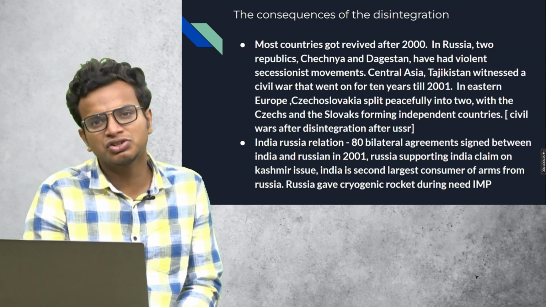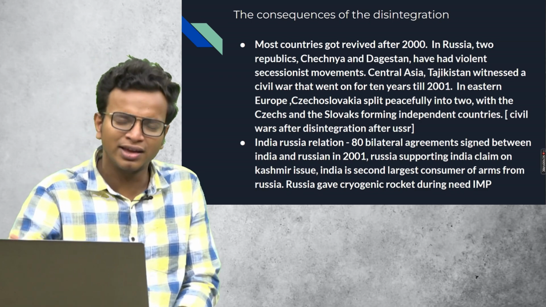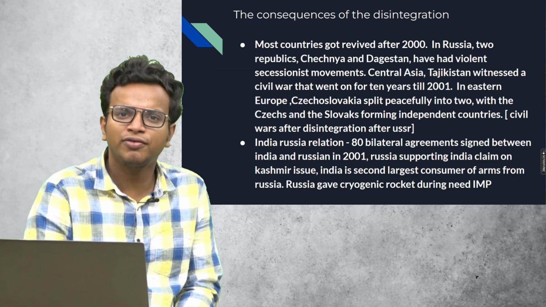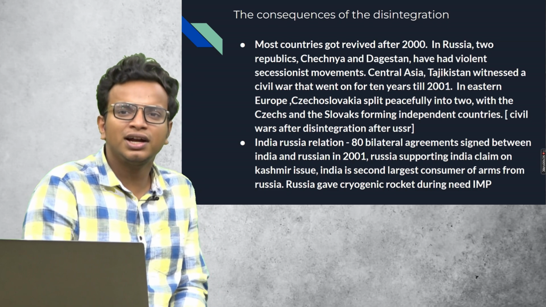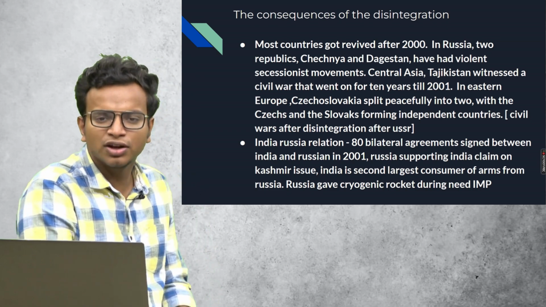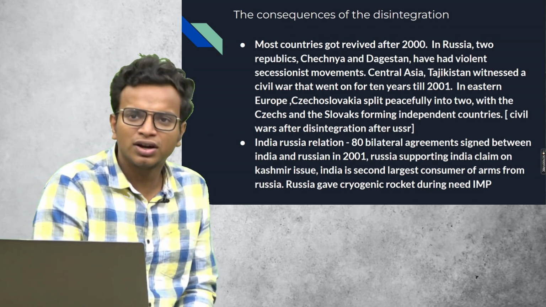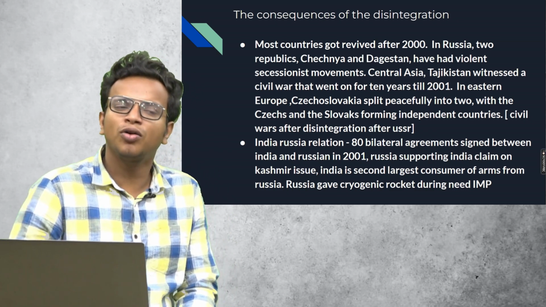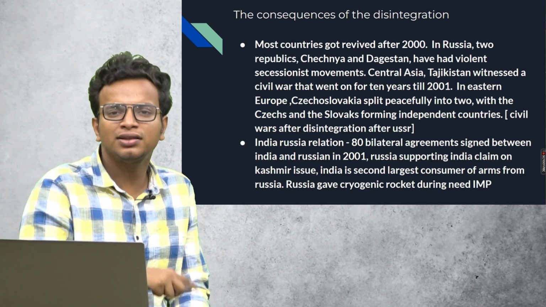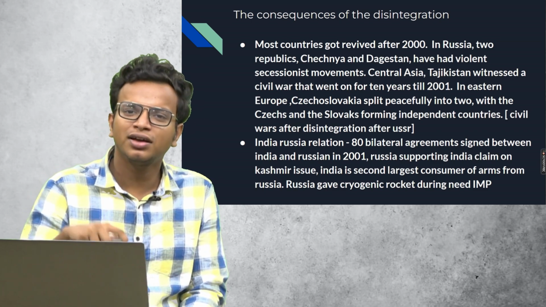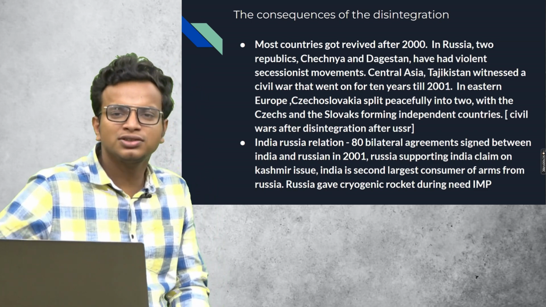Basically, with the disintegration of the USSR, India lost a big ally, because the USSR had been a major ally for India during the period when it existed. After that, India also had to liberalize its economy. India was not a completely open economy till then, but after 1990, with the disintegration of the USSR, India had to liberalize its economy.